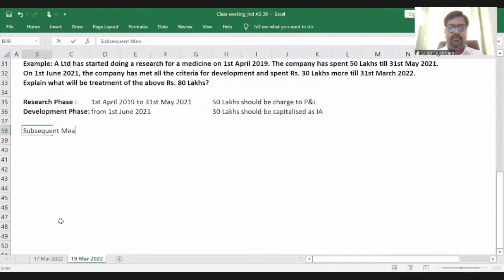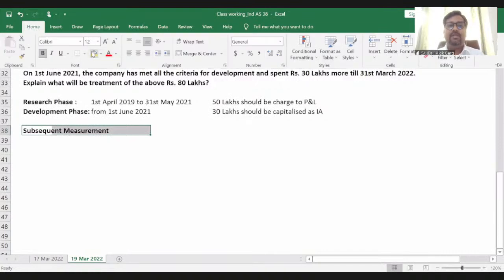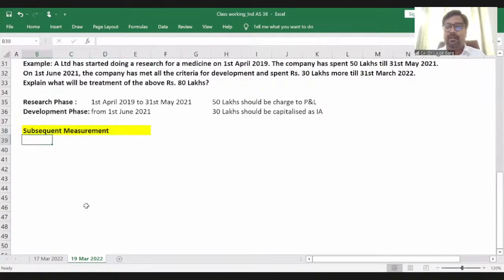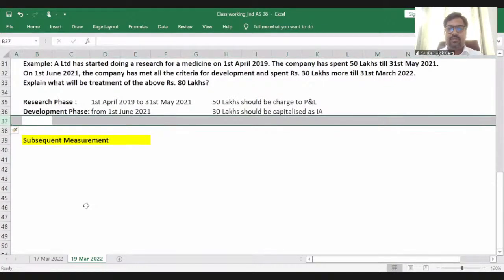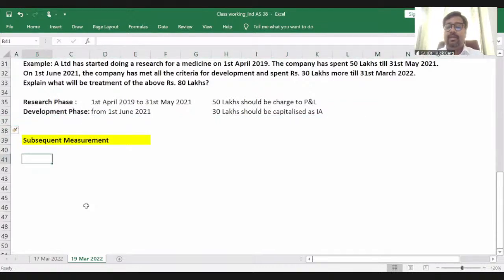Subsequent measurement. So subsequently, what is the criteria? At the reporting date, what are the different models? What are the different ways according to which the company can measure the intangible asset? For example, initially the company has measured the intangible asset at cost. Subsequently, can the company restate this intangible asset at fair value? Can the company do that?